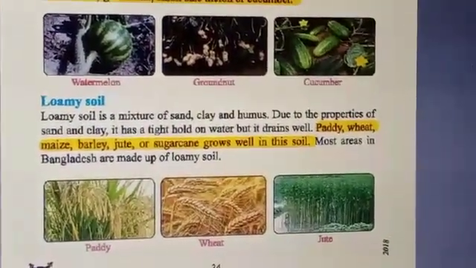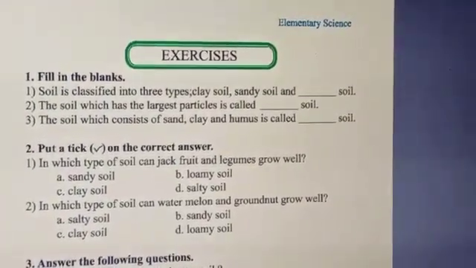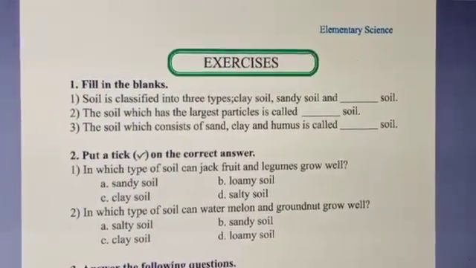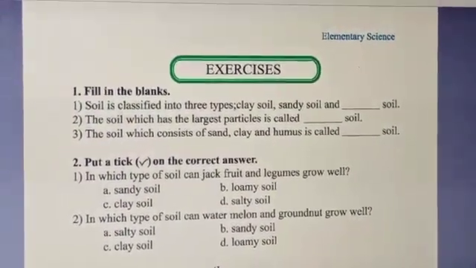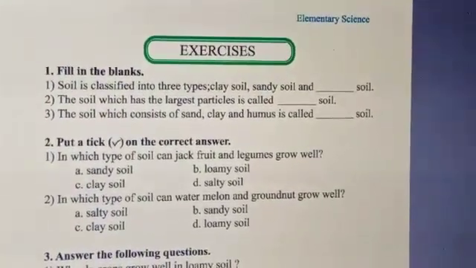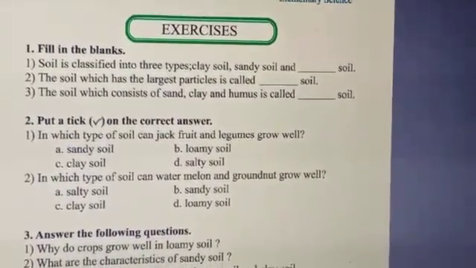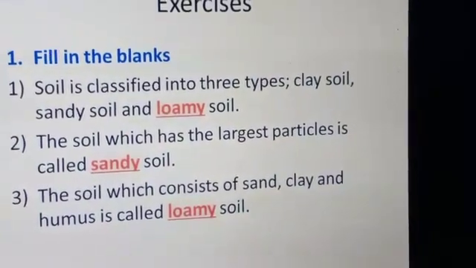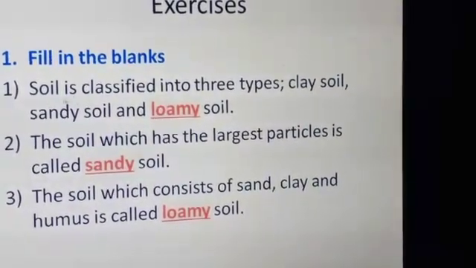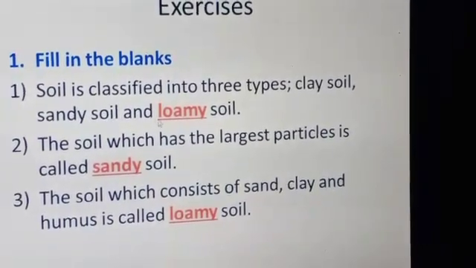Now let's go to the next page. Exercises. Today we will do the fill in the blanks, put a tick on the correct answer and matching. Number 1, 2 and 4 I will do for you. Read the whole chapter very carefully and try to do yourself at home. First, fill in the blanks. Number 1. Soil is classified into 3 types: clay soil, sandy soil and loamy soil.